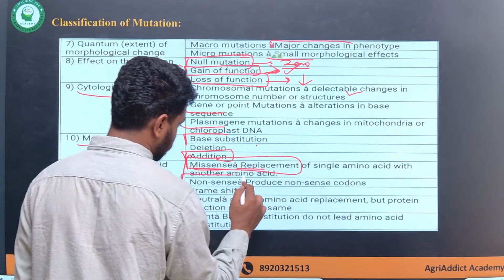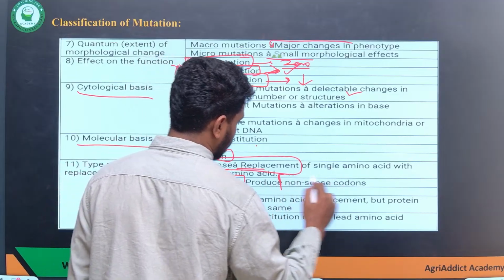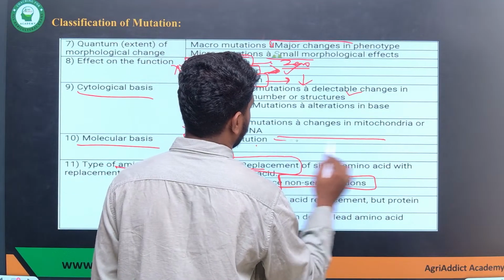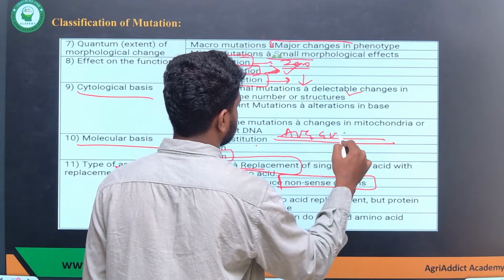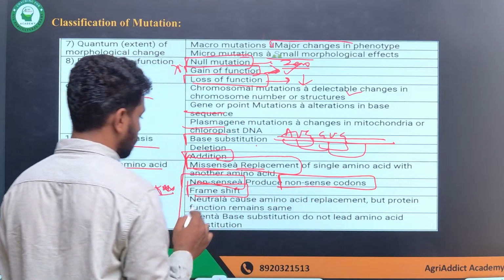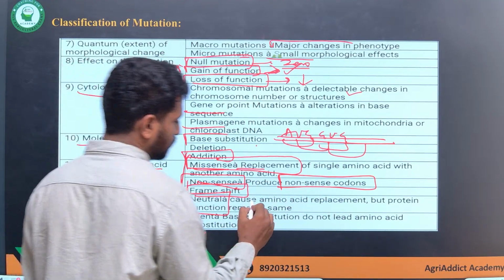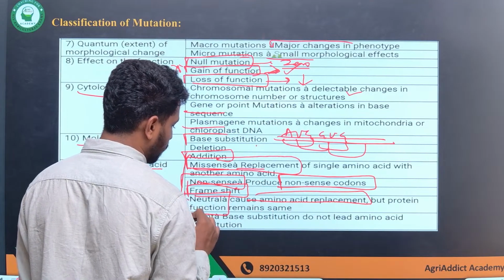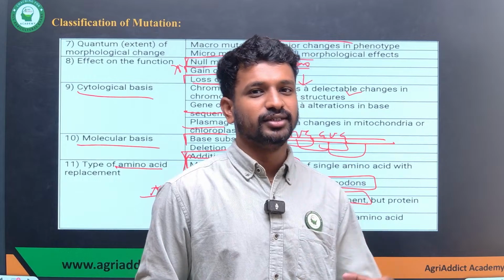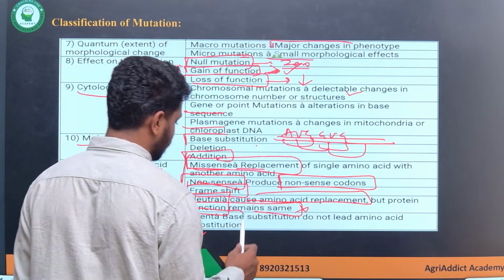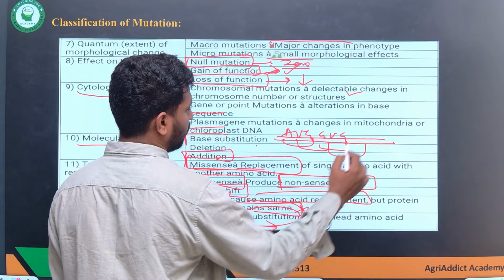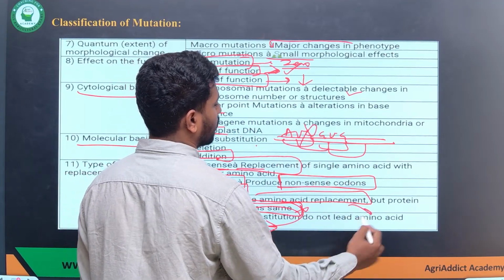Nonsense means the mutation is creating nonsense codons. And the frame shift, where there is a shift of the entire reading frame, like AUG, and this is the triplet reading frame; if this entire frame gets shifted, that is called a frame shift. Neutral mutations, where you see the amino acid replacement, but there is no change in protein function. The amino acid is replaced, but the protein function is the same. Lastly, the silent mutation: the base is getting changed, but the amino acid is not getting changed.